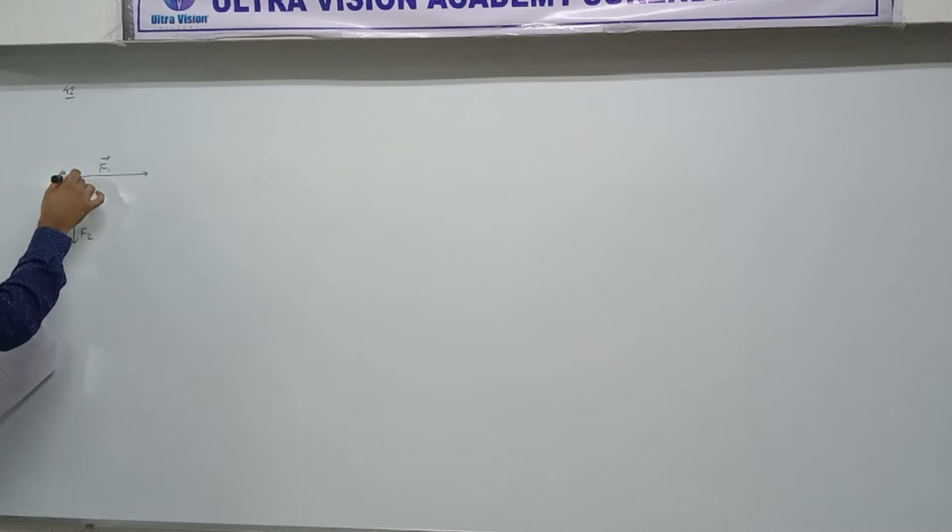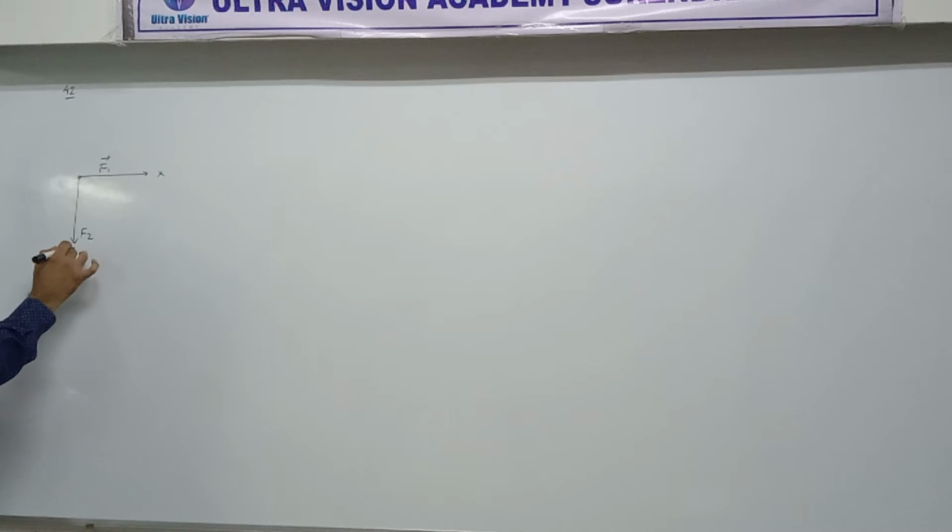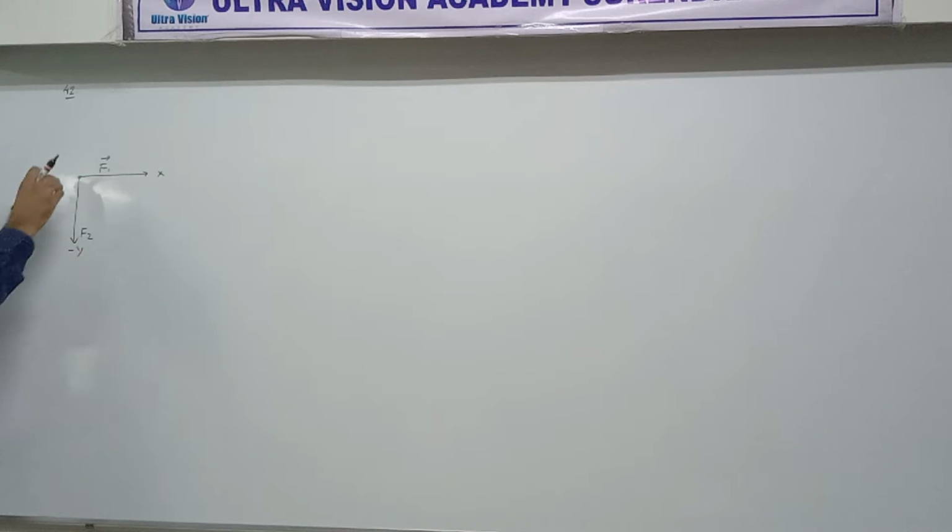And then one more, suppose. But that is in space. Suppose this is in the x-axis, this is in negative y, for example, and the third one is in the z-axis. I cannot draw it, but it's here. So when we draw it like this, I hope you understood what I have drawn. These three forces, their lines of action, meaning where they are acting, are passing through the same point.